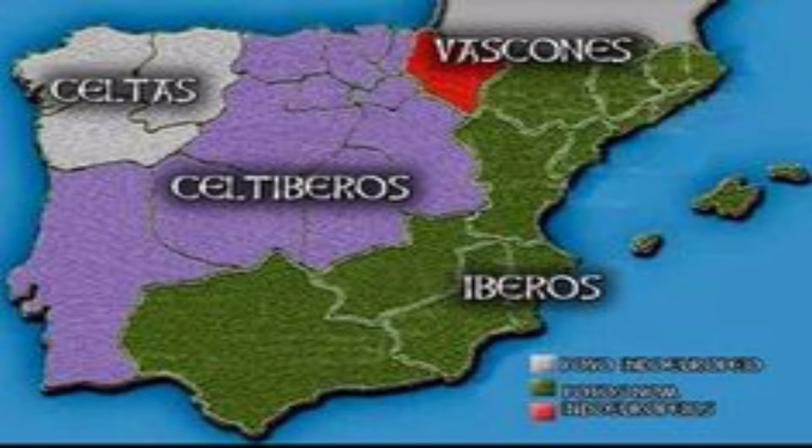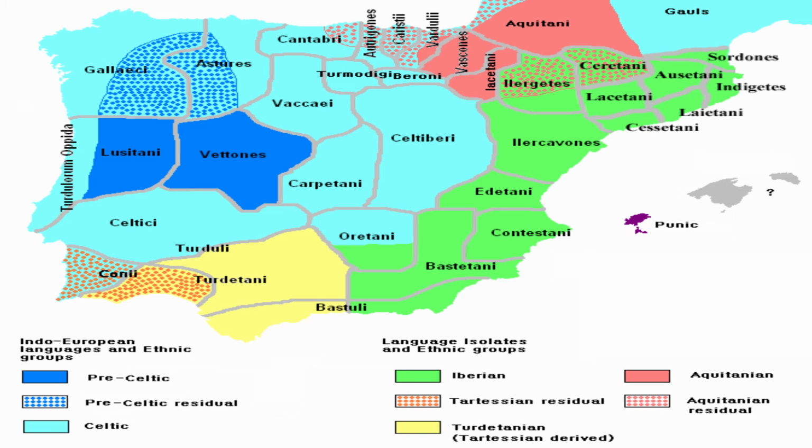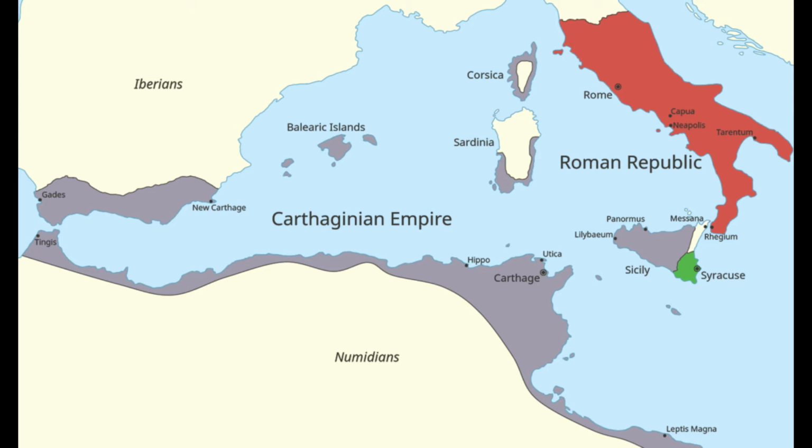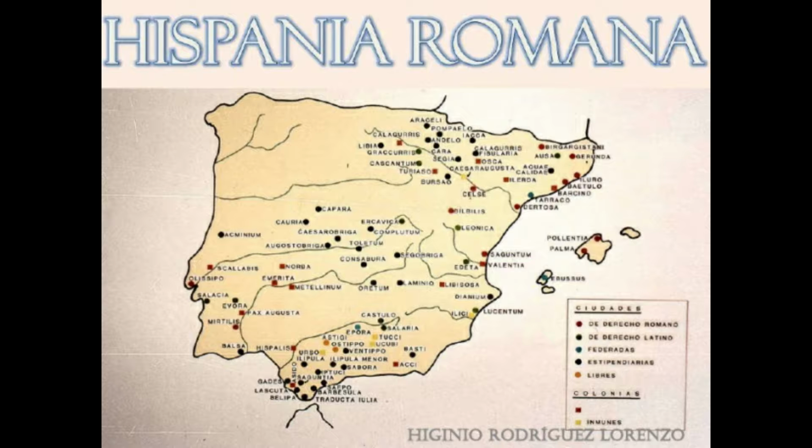In the beginning, the Iberian Peninsula was inhabited by different tribes and kingdoms. Then, after wars in the Mediterranean, specifically the war between Rome and Carthage, Spain became heavily influenced by Rome, as Rome had won the war. Then it became one state in the Roman Empire, named Hispania, which was given to the Iberian Peninsula.